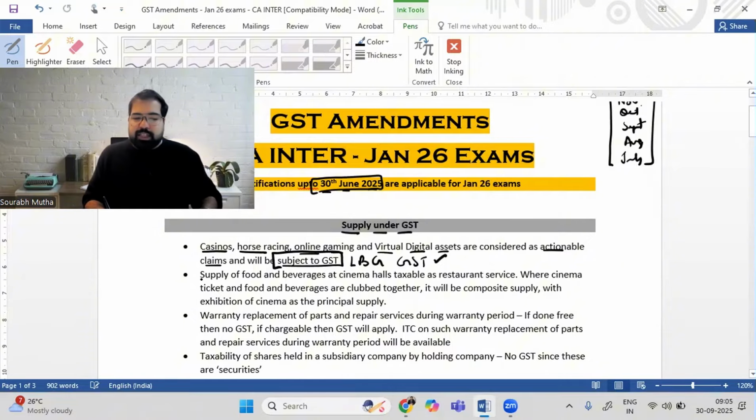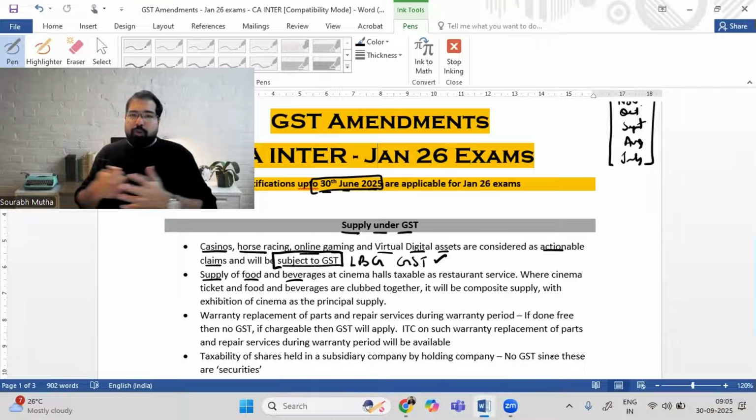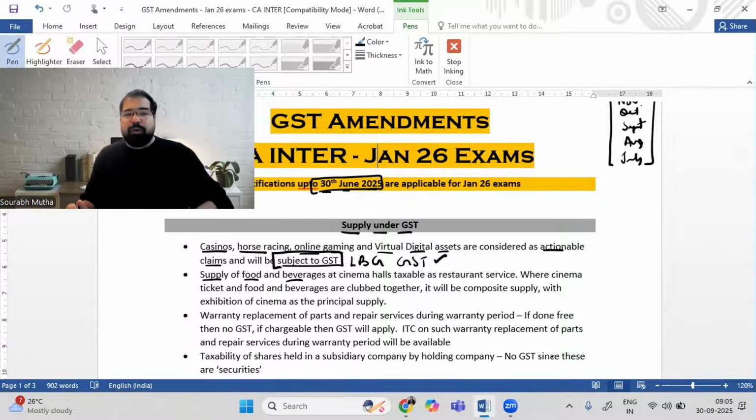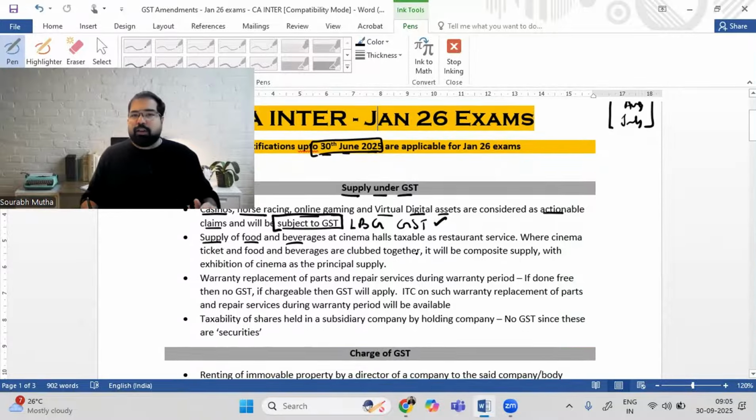Next. Supply of food and beverages. Guys, right now Jolly LLB 3 is in the movie theatres. So if I go and watch a movie, I buy a ticket of 200 rupees, plus I buy popcorn of, let's say, 300 rupees at PVR. So that 500 rupees is the composite supply, and the main supply is watching the movie. So that kind of GST rate will apply. That is section 8. But what if I only go and buy popcorn, etc.? Then that's called restaurant service. In a nutshell, both of them are services only, and both of them will be subject to GST.